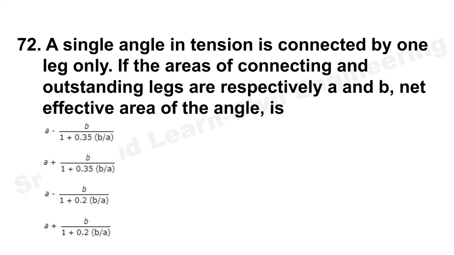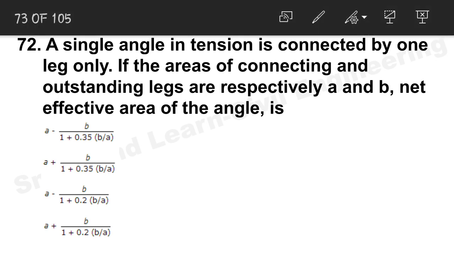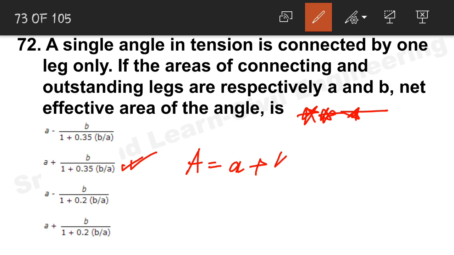Option B. Next question: a single angle in tension connected by one leg only, areas of connecting and outstanding legs respectively A and B, net effective area. Very important question, a steel structure question. Option B will be the correct answer. How? You see net effective area is equal to A plus KB. Now what is K?